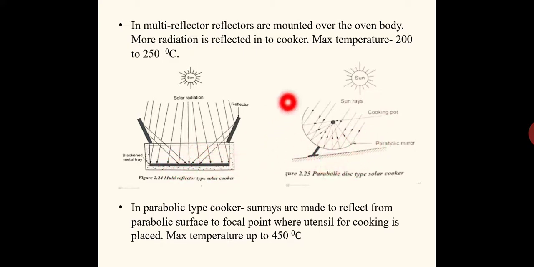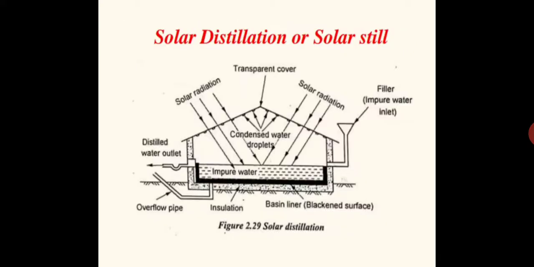Here, instead of a flat plate collector, we will be using concentrating type parabolic disc collectors, so that whatever solar radiation strikes the parabolic surface will be reflected back to the focal point. So more solar radiation can be concentrated to a small area, so the temperature is of course expected to be high. At this focal point we will be placing the cooking pot and all. The temperature expected is around 450 degrees Celsius. So much better performance than the other one, but construction wise it is difficult also. Usually these simple techniques, the second one, the multi reflector types, are very commonly used.